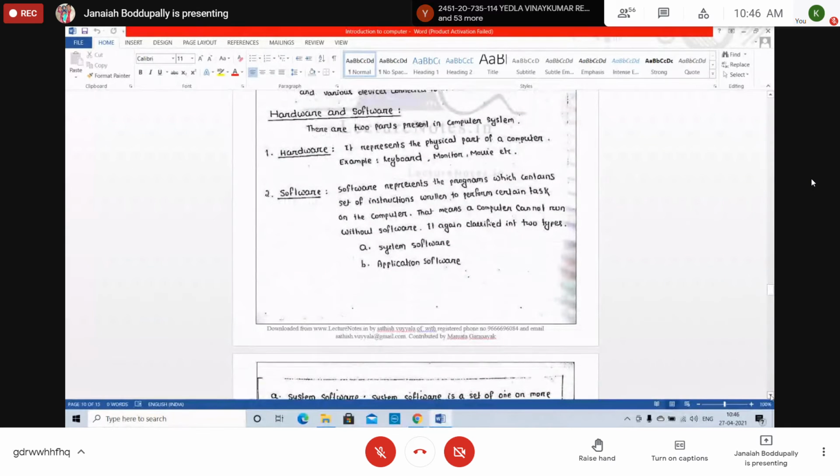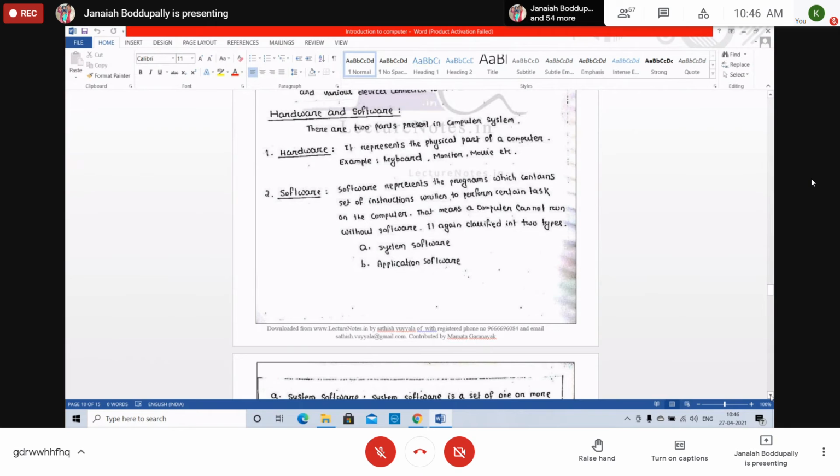Next, we discuss hardware and software also. I have just written what is hardware and what is software. There are two parts present in a computer system: one is hardware, the other one is software. What is hardware? Everyone knows in general, but what is it technically? The touchable parts of the computer are called hardware.